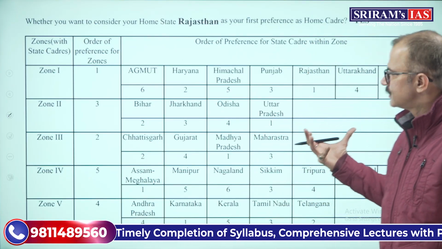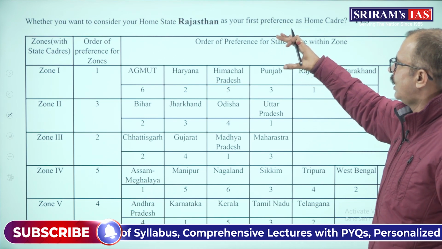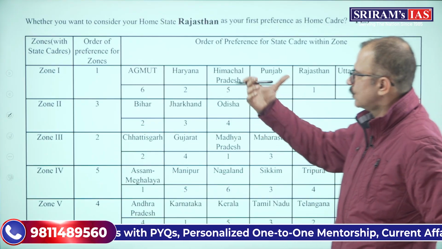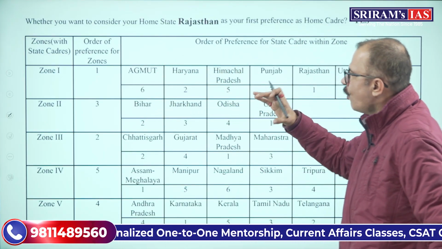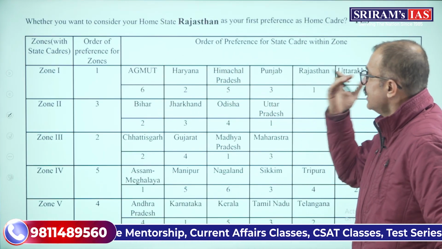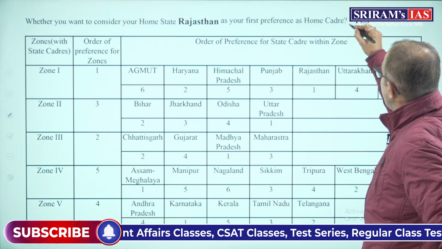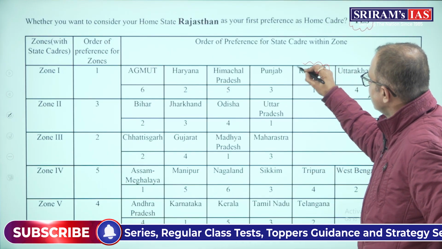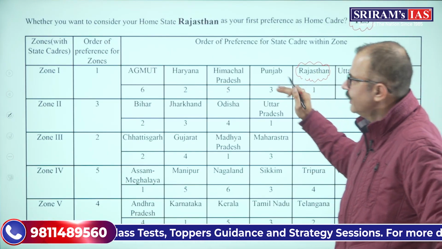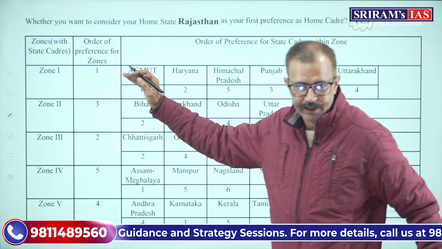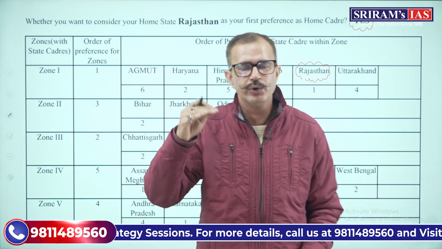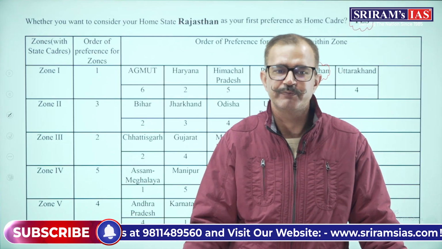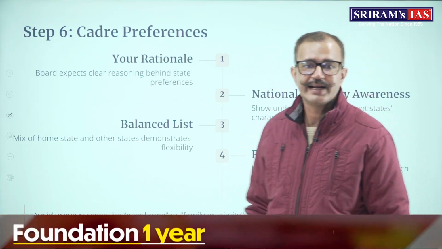For example, you can see over here, state home state Rajasthan, yes, and then the complete zone preference has been given. One more thing to remember is that if you are opting for home cadre as Rajasthan, then Rajasthan will be number 1, and the zone will be number 1 as well. And for the rest of the zones, on the basis of your choice, you can give your own preferences.